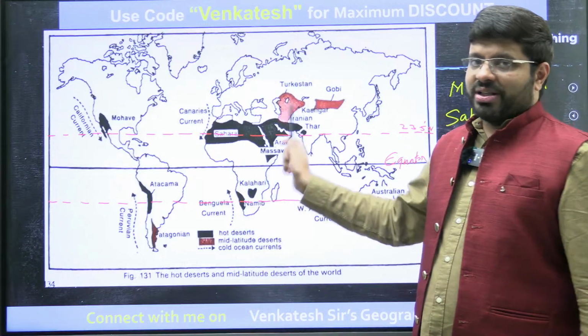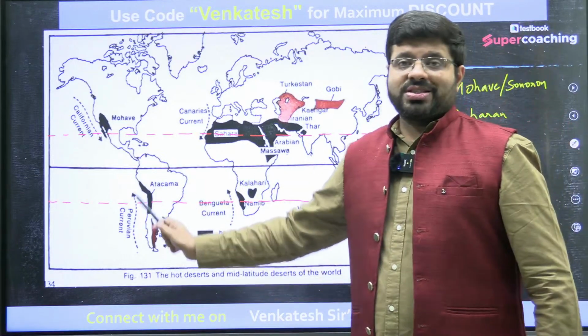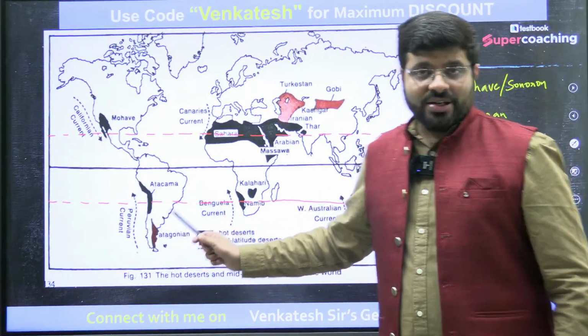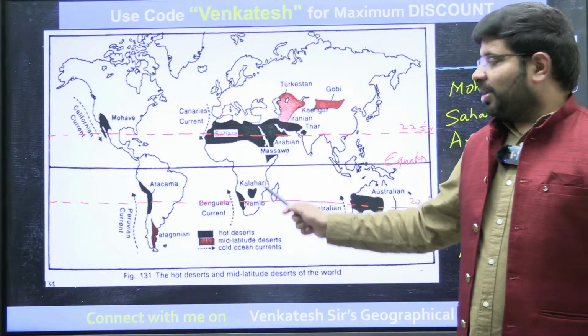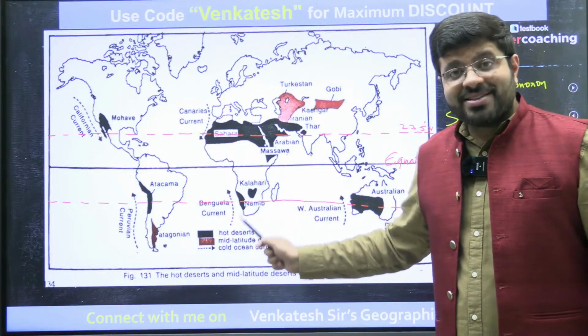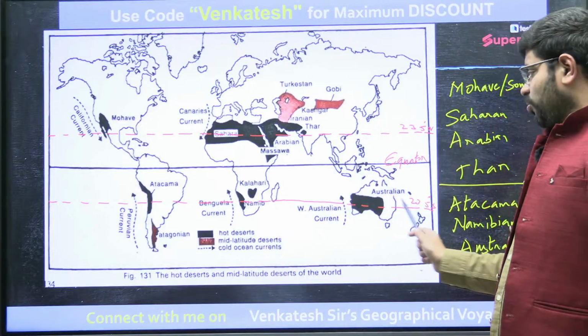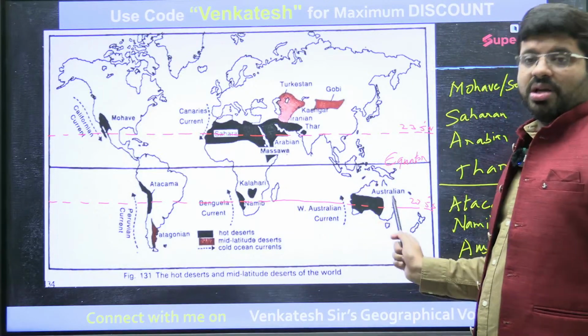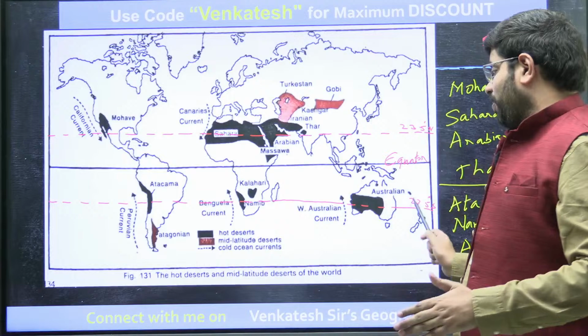Exception is only for this. Atacama Desert, west, not on the east. Then you see it here: Namibian or the Kalahari Desert, west, not on the east. Then you see Australian Desert, mostly towards the west, not on the east. Of course, it extended even to the central part.